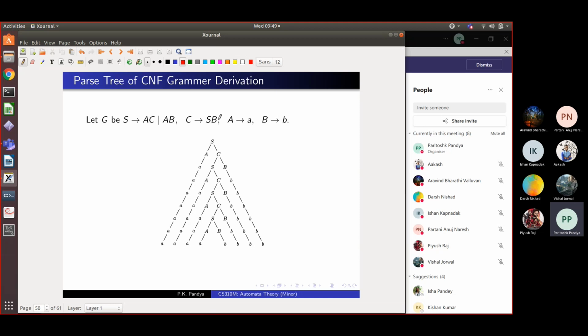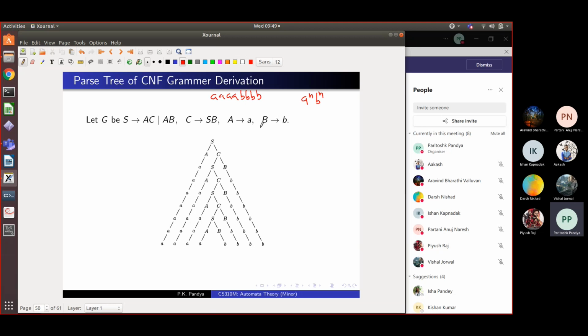Here is a grammar. This was the grammar for the language A raised to n, B raised to n. And we consider one particular word within this grammar, which is A followed by B. Do you agree that this is the word? This word belongs to the language A raised to n, B raised to n, and this was the Chomsky normal form grammar that we had obtained in the last class for this language. This is the grammar here.